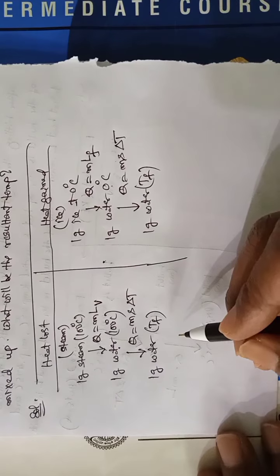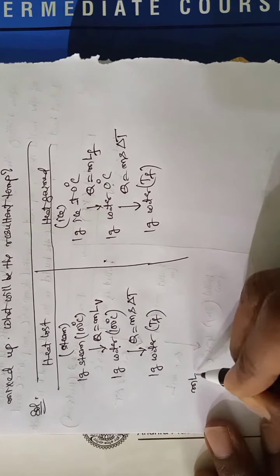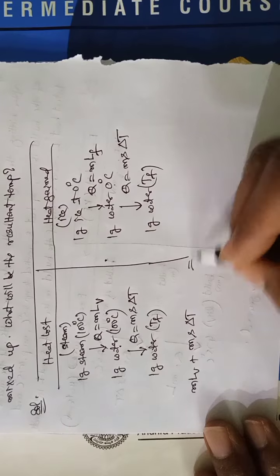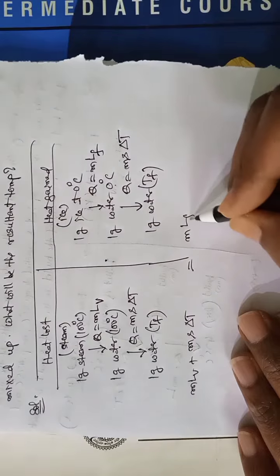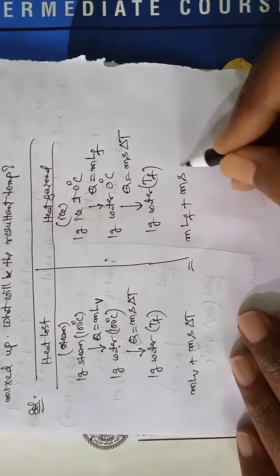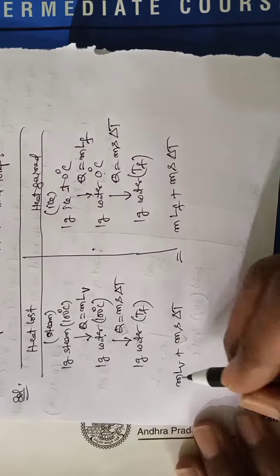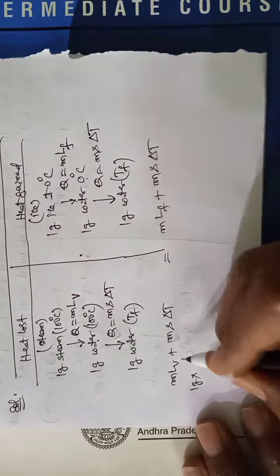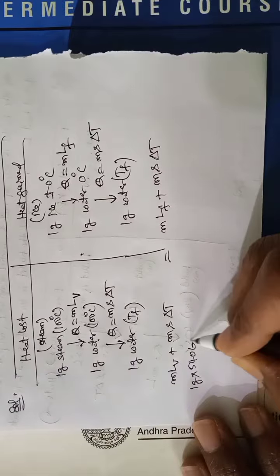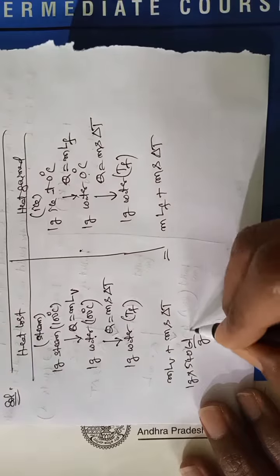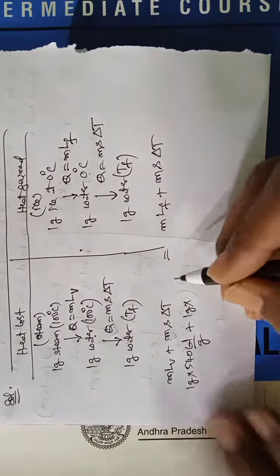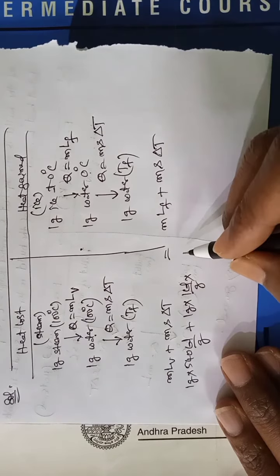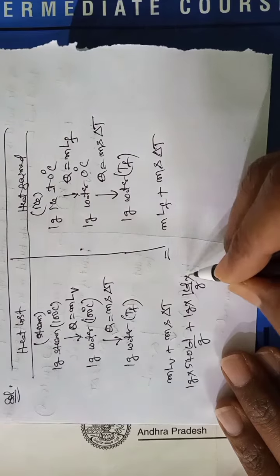Now total heat lost, MLV plus MS delta T. Here MLF plus MS delta T. Mass 1 gram, vaporization value 540 calories per gram. 1 gram into specific heat 1 calorie per gram, change in temperature 100 minus TF.